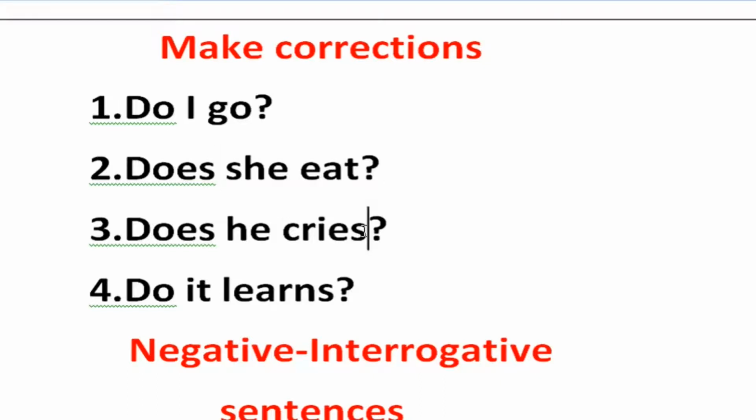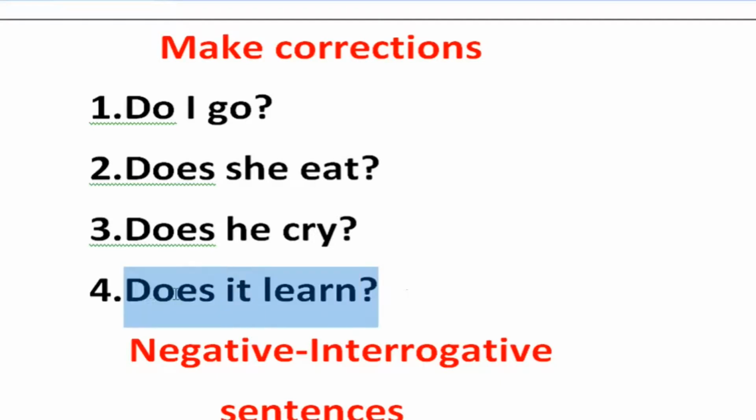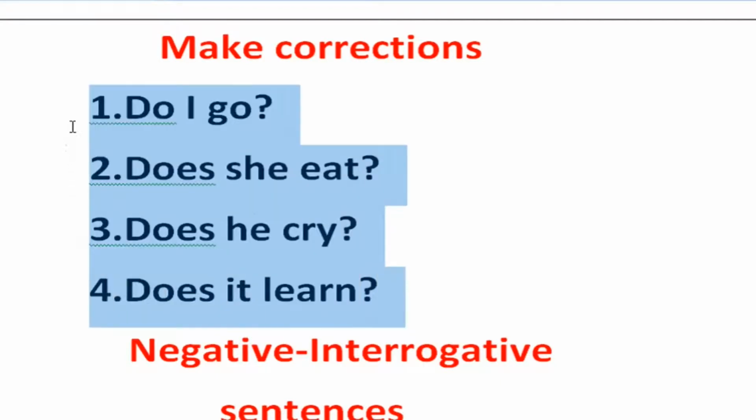Wrong answer. Does he cry? Do it learns? It is the wrong sentence. Here, does it learn? It is the interrogative sentence in the simple present tense.